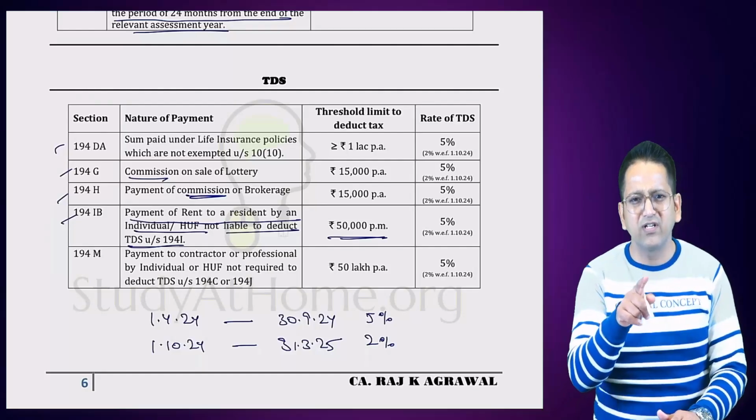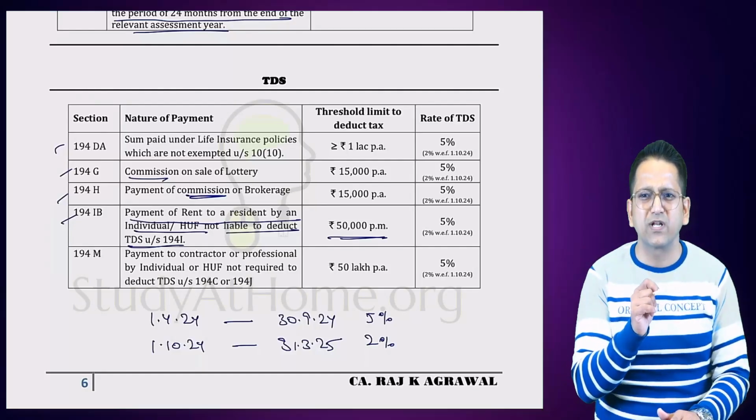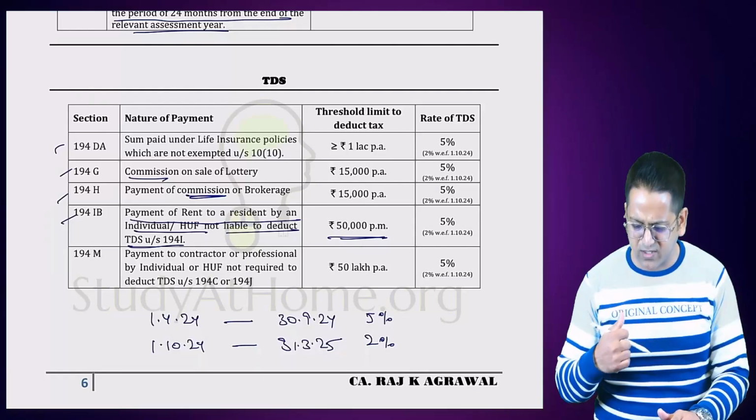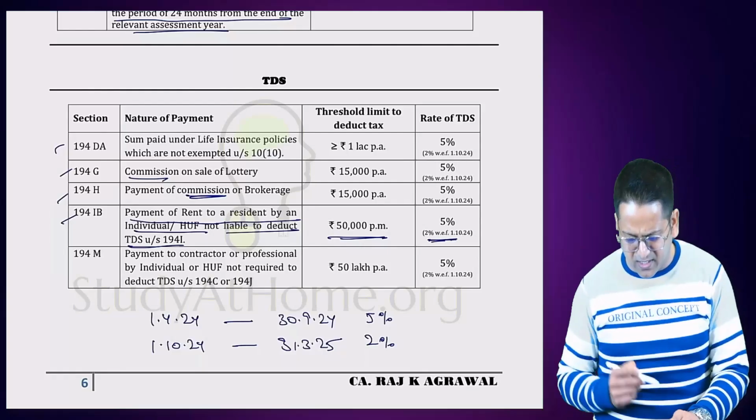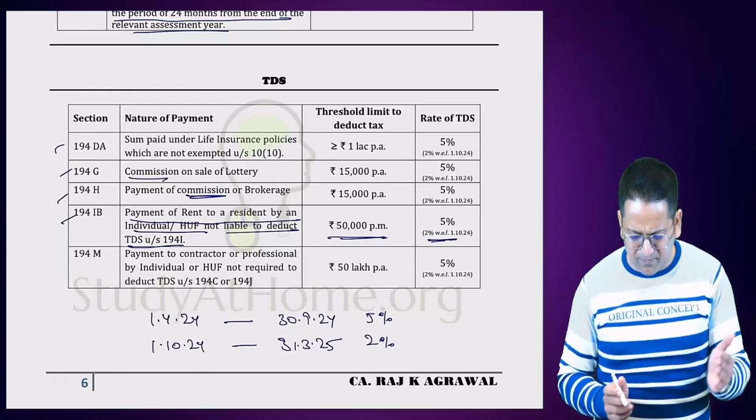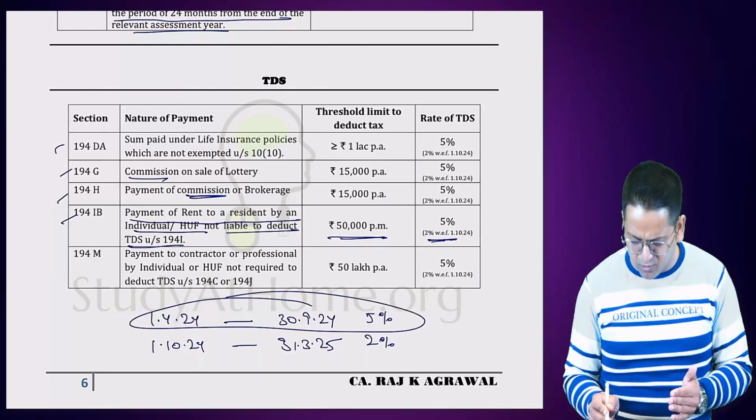You are paying 50,000 rupees per month only for rent. So the government will deduct TDS on the person who is receiving rent of 50,000 rupees. He will have to submit his taxes. So in this 2% TDS will be deducted. Earlier it was 5% in first 6 months and after that it is 2%.